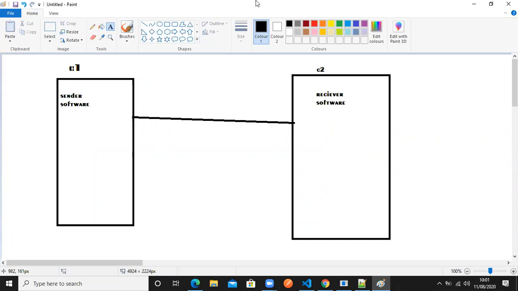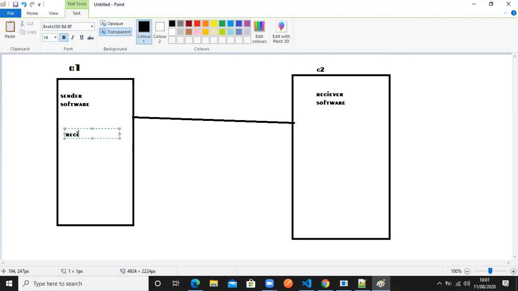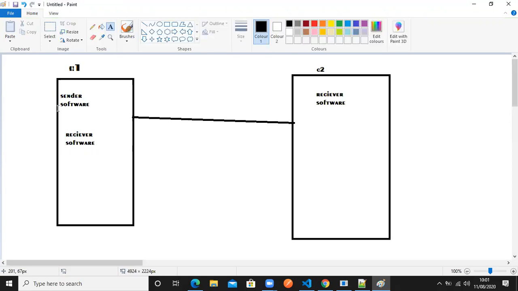So can I install sender and receiver on the same computer? Is a question. Yes, you can do that. So if you install both sender and receiver software in the computer, then what will happen? This computer will get both roles, sending and receiving. Both can be done by this computer. You are understanding? That means based on the software you install in the computer, that role will be assigned to the computer. That means software is deciding whether the computer is a sender or a receiver.